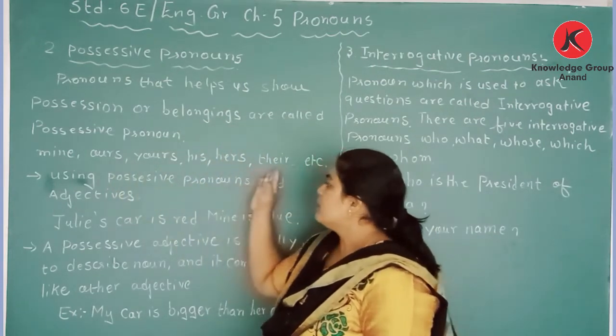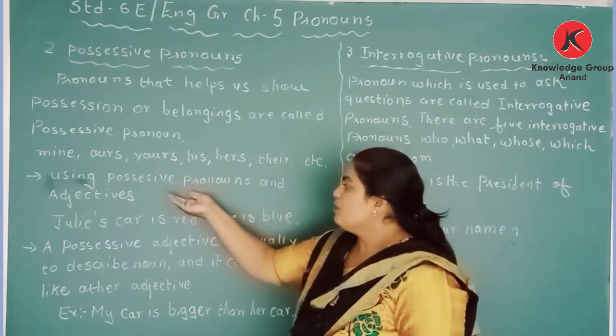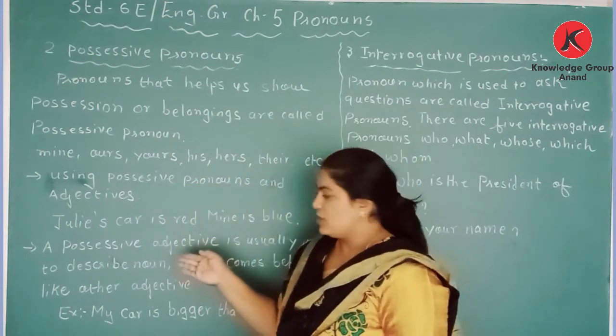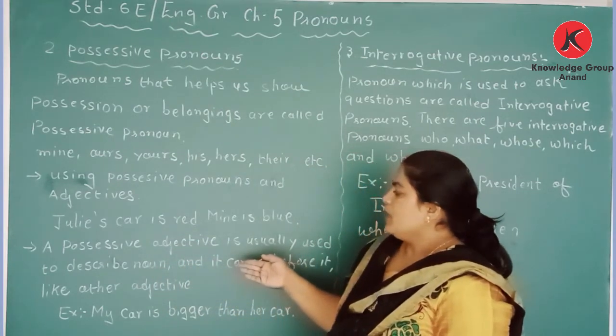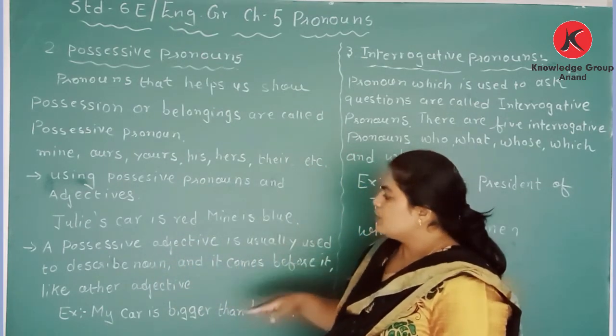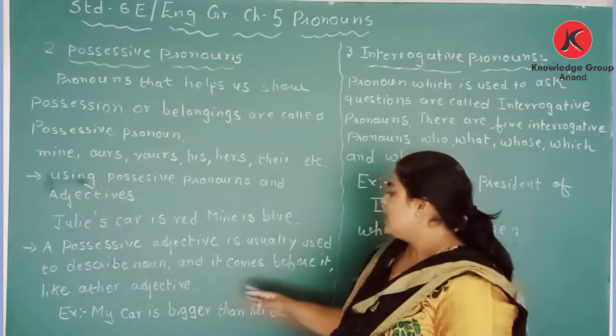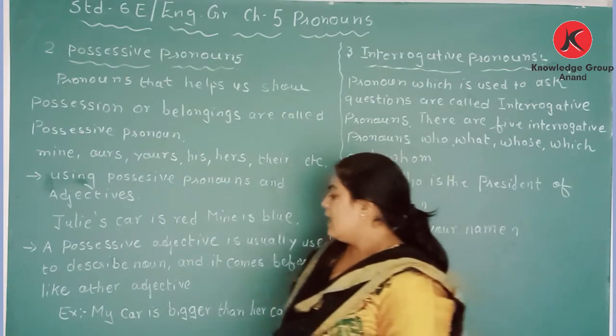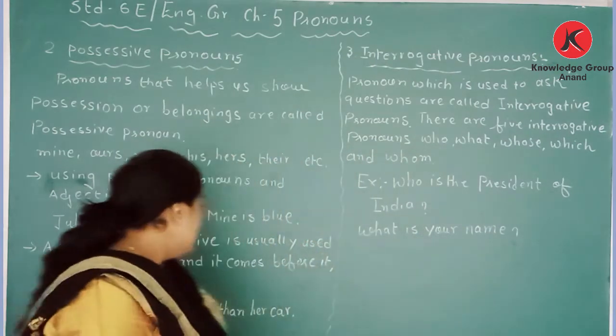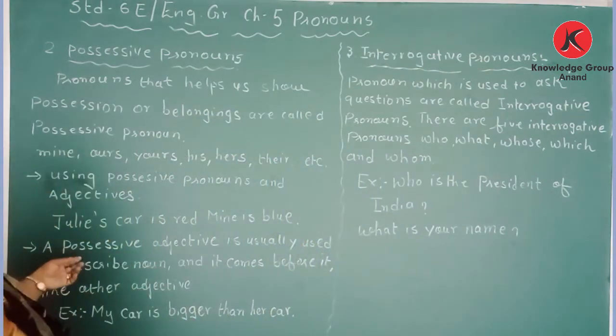The possessive adjective is usually used to describe a noun and it comes before it, like another adjective.